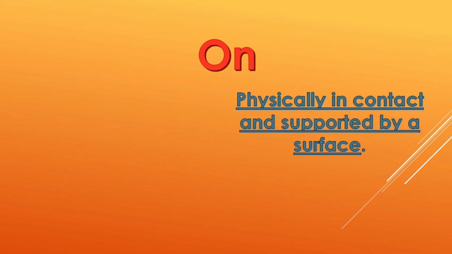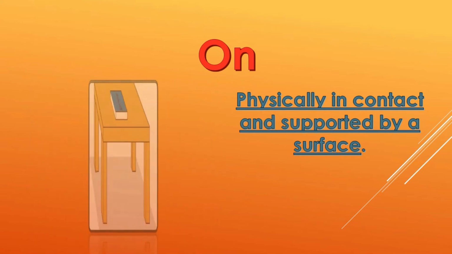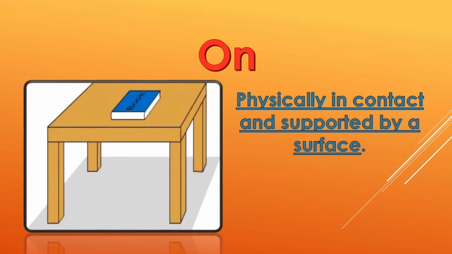On. What is the use of on? Now the preposition on can be used if we find something having a physical contact and the thing referred to here must be supported by a surface. Now look at this picture. There is a book which has been kept on the table. So the book is in physical contact with the table and the book is supported by the surface of the table. So in such a situation, we can use the preposition on.